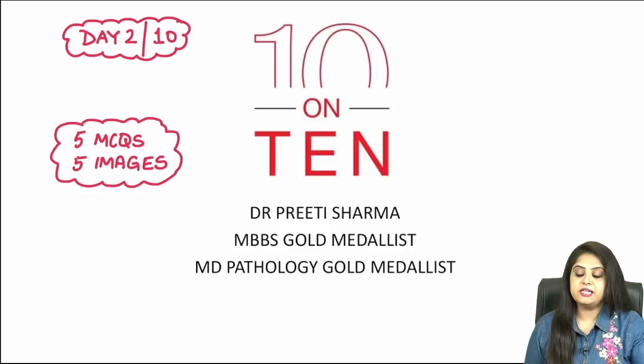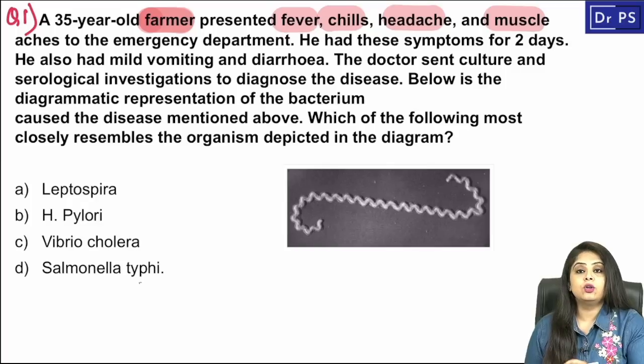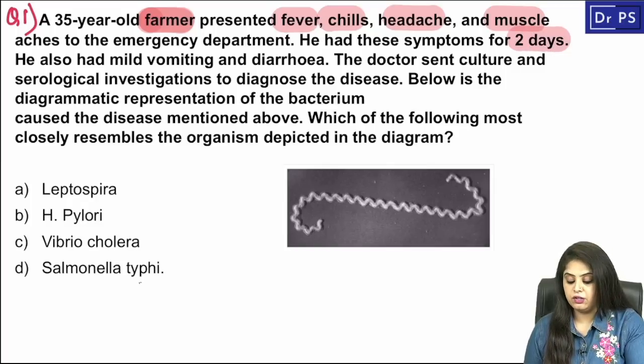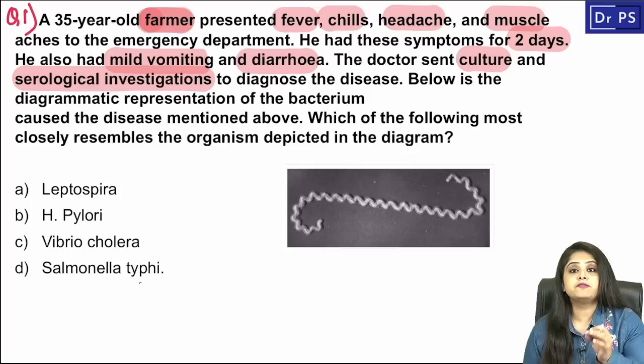So let us start without any delay with the very first question, where we have a 35-year-old farmer who has come to the emergency department with fever, chills, headache and muscle aches. All of these symptoms have been there for the past 2 days, along with mild vomiting and diarrhea. Investigations are being done, including culture testing as well as serological investigations. Based on all of this, a photo has been given of a particular bacteria.